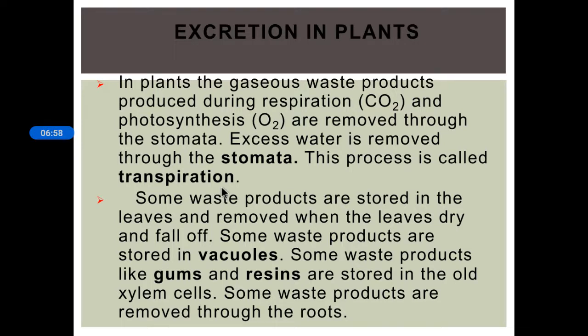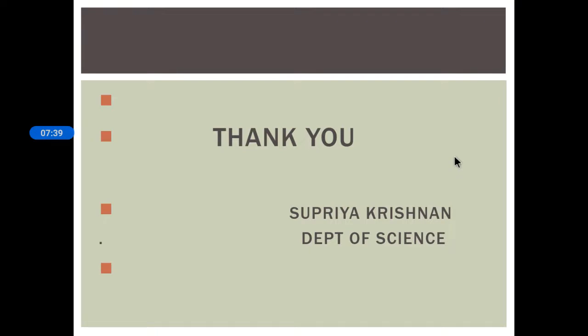With this process the waste can be eliminated, and some waste products are stored in the leaves and are removed when the leaves dry and fall off. Some waste products are stored in the vacuoles, and some waste products like gums and resins are stored in the old xylem cells. Then plants excrete some waste into the soil around them. That is, some waste products are removed through the roots. So this is all about excretion in plants. I hope these two topics are clear to you. So thank you.